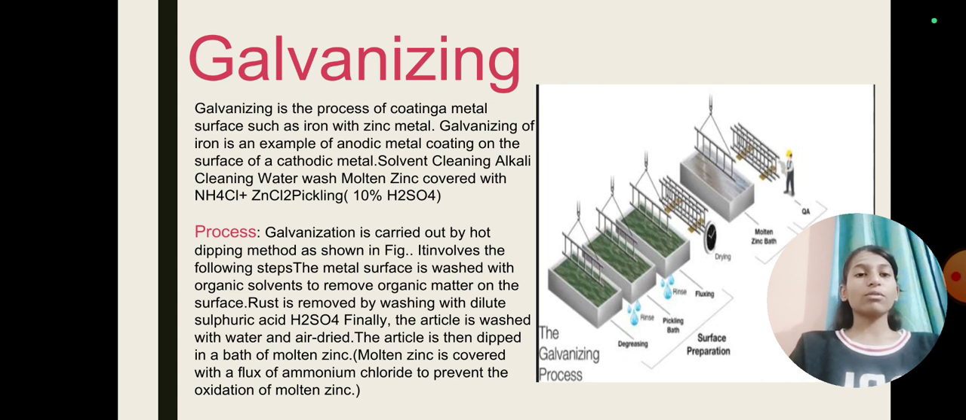It involves the following steps. The metal surface is washed with organic solvents to remove organic matter on the surface. Rust is removed by washing with dilute sulfuric acid, H2SO4. Finally, the article is washed with water and air dried. The article is then dipped in a bath of molten zinc. Molten zinc is covered with a flux of ammonium chloride to prevent oxidation of molten zinc.